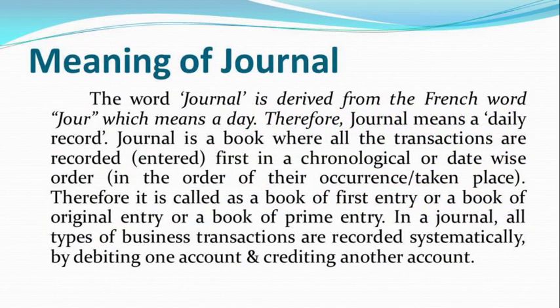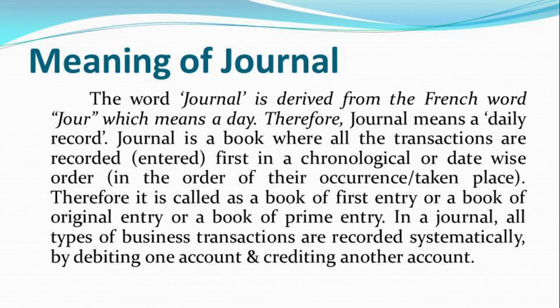The meaning of journal. The word journal is derived from the French word jour, which means a day. Therefore, journal means a daily record. Journal is a book where all the transactions are recorded firstly in chronological order or date-wise order.